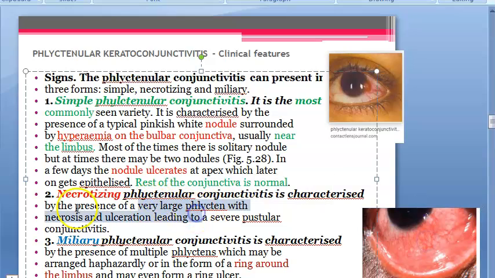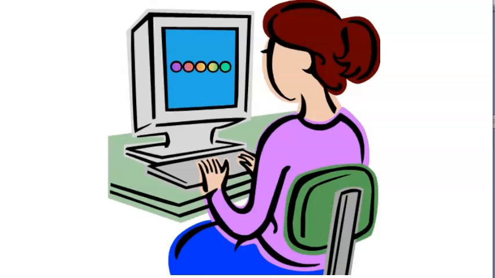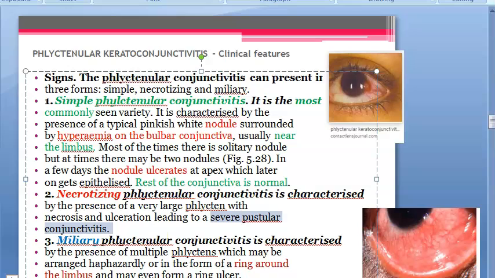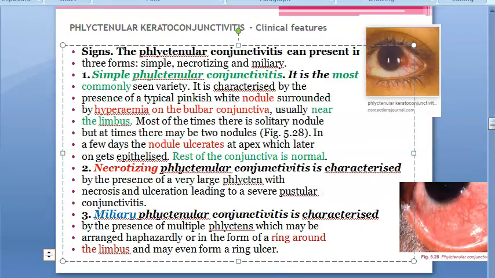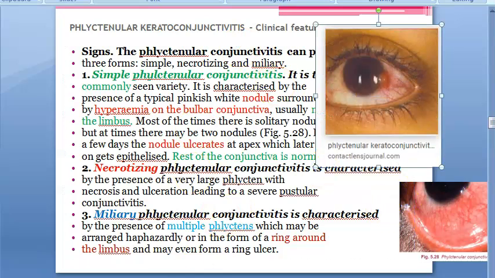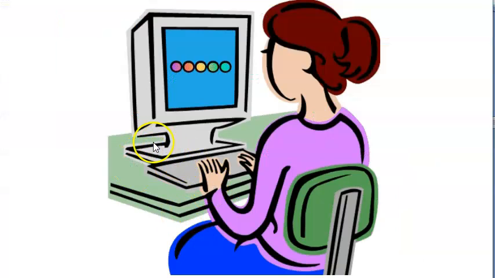Now in necrotizing, what will you see, guys? You will see a large phlycten with necrosis and ulceration. Same thing only they are telling. Severe pustular conjunctivitis. Fine. For every stage they are saying the signs. Then miliary phlyctenular conjunctivitis. You will see presence of multiple phlyctens. As simple as that. It can be arranged haphazardly or in the form of a ring around the limbus. So it can either be arranged haphazardly or as a ring. Remember, miliary. Will you forget this word miliary?